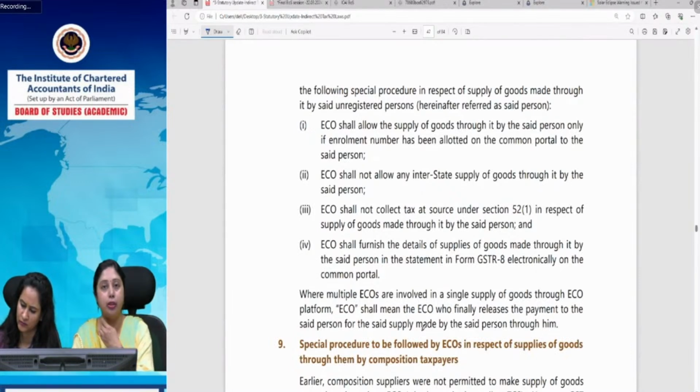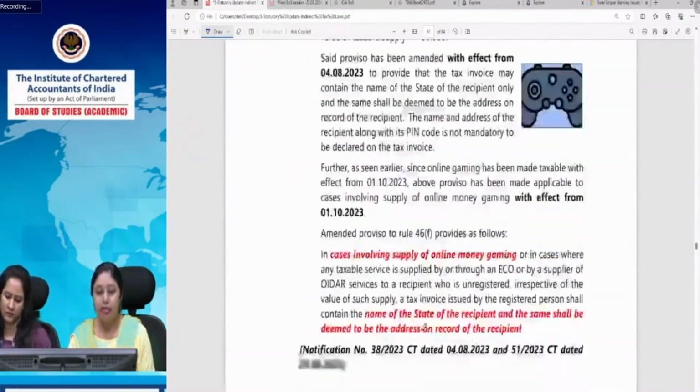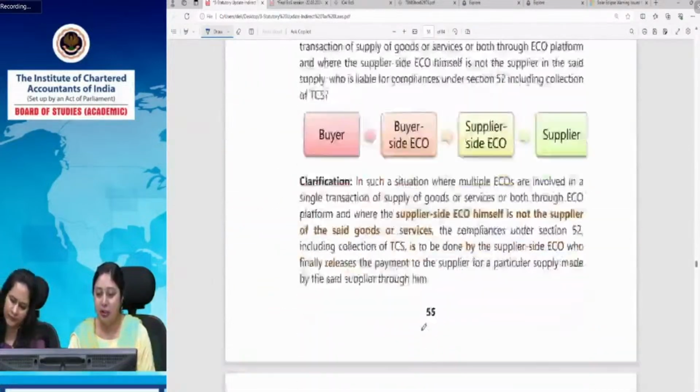This is the difference between the two, because in case an unregistered person is there, for unregistered person, TCS cannot be deducted. But for a composition supplier, TCS can be deducted because he is a registered person. Only if a person is registered, the ECO can collect TCS from that person. Therefore, in case of unregistered person who is now allowed to make supplies through ECO, he cannot be subject to TCS provisions. When he gets registered, then only TCS can be collected. But this disclosure in GSTR 8 will be there for composition supplier as well as for the unregistered supplier of goods. In fact, we wanted to cover more amendments because returns and all those provisions have been left.